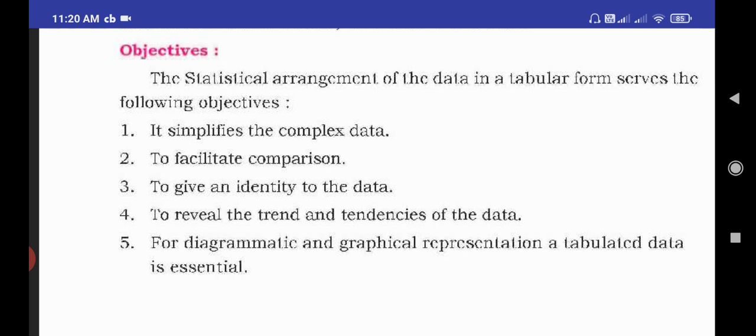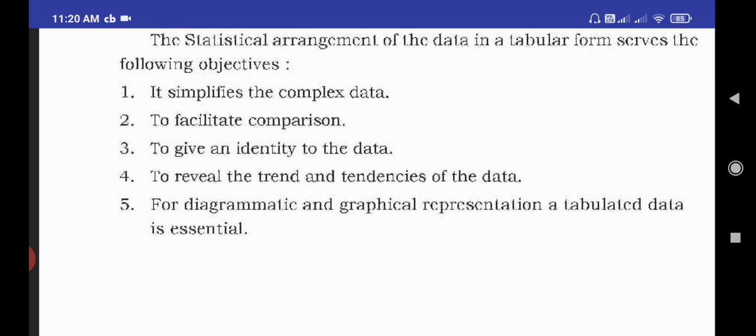Next one is to facilitate comparison. When we are recording the data in the form of tables by using rows and columns, the data is very useful for comparison. That is also one of the objectives of tabulation. Next, to give an identity to the data. When we are recording the data in a systematic manner, the data is useful for identification purposes. That is also one of the objectives of tabulation.